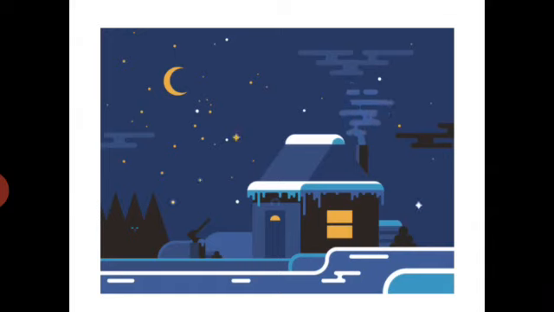Now look at this picture. Starry sky. Starry is an adjective. Yellow moon. Yellow is an adjective. Rising smoke. Rising is an adjective. Pretty house. Pretty is an adjective. So you can use so many adjectives to make your writing colorful and attractive.